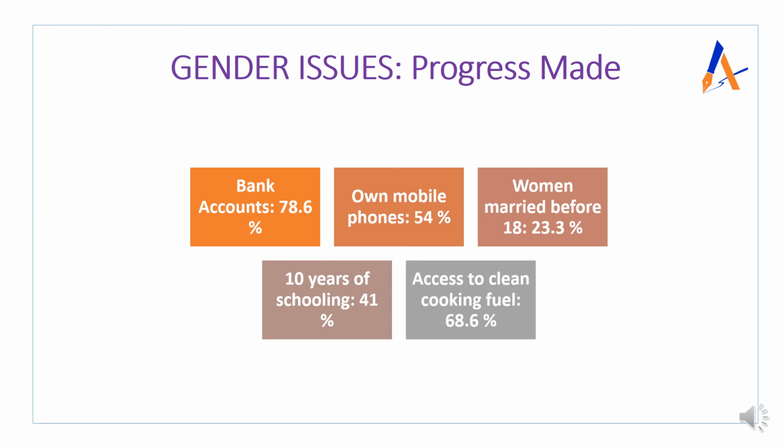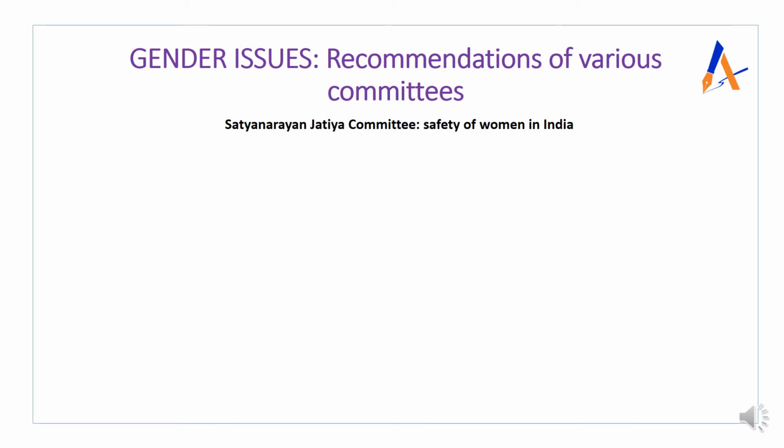Okay, now we'll see certain recommendations by the committees. Now let's analyze the recommendations of various committees with respect to women. So we have this committee, the Satyanarayan Jatiya Committee, which has given recommendations related to the safety of women in India in 2020. So what are the points which have been recommended?